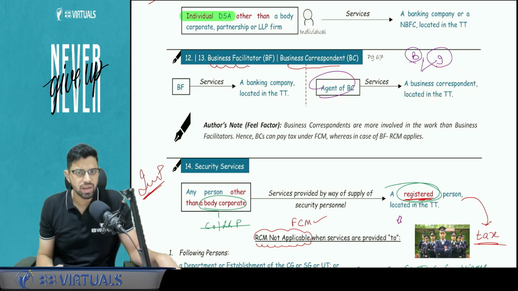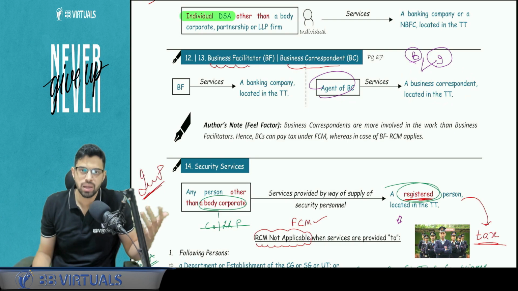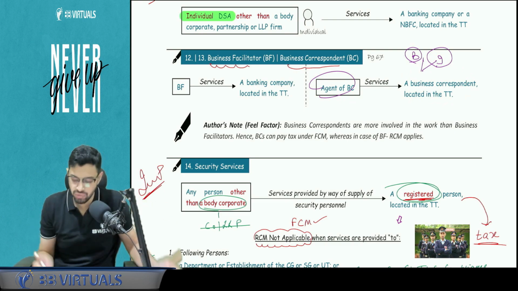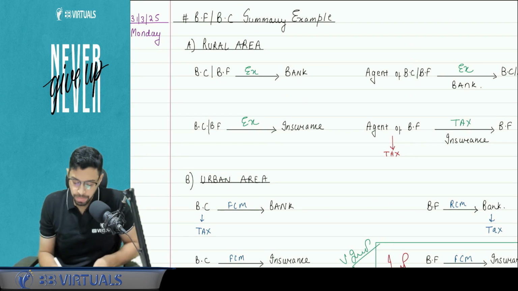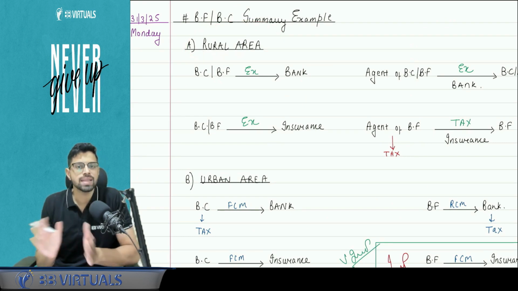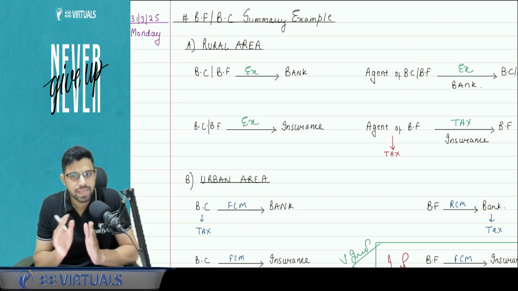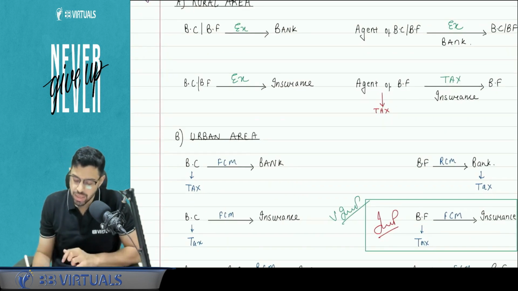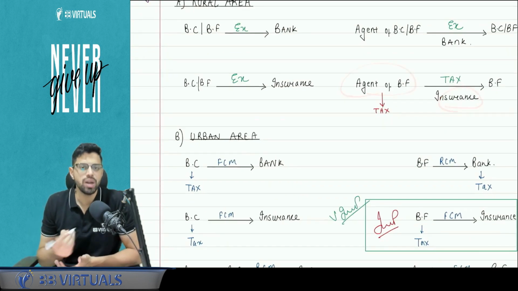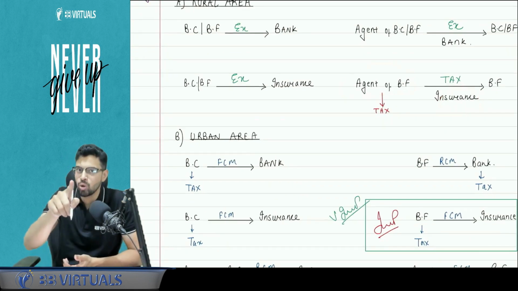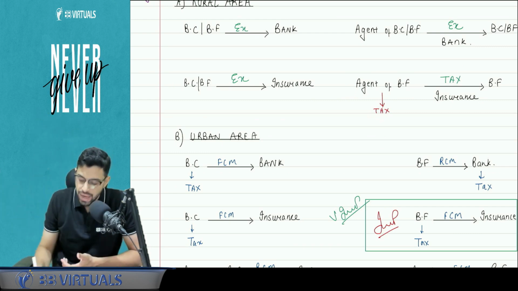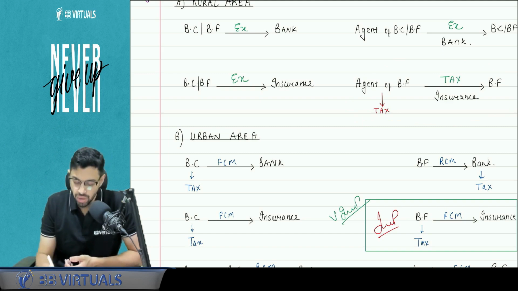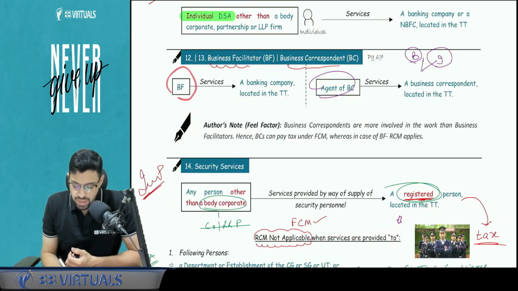I know this becomes a little bit confusing, but in the revision video, I have tried my level best to cover everything. I will still cover one short example. See, I had made a summary example. Rural area, we are going to exempt everything, except in case of insurance sector, that too agent or intermediary. Because in insurance sector, I told you the exemption exists only till the level of BF to BC to that insurance company. And in that case, will RCM apply or FCM? FCM will apply. Why? Because just now I told you, with respect to the BF, the services are under RCM only when provided to a banking company.